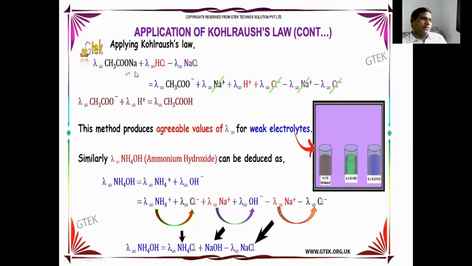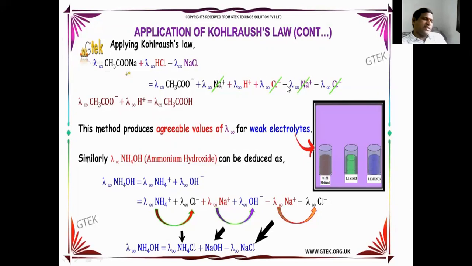For example, you can calculate the lambda infinity of acetic acid from lambda infinity of sodium acetate plus lambda infinity of HCl minus lambda infinity of NaCl. These are equal to lambda infinity of acetic acid. Lambda infinity of sodium acetate is nothing but lambda acetate ion plus lambda Na plus. Lambda infinity of HCl is nothing but lambda H plus plus lambda Cl minus. NaCl is nothing but lambda Na plus plus lambda Cl minus.